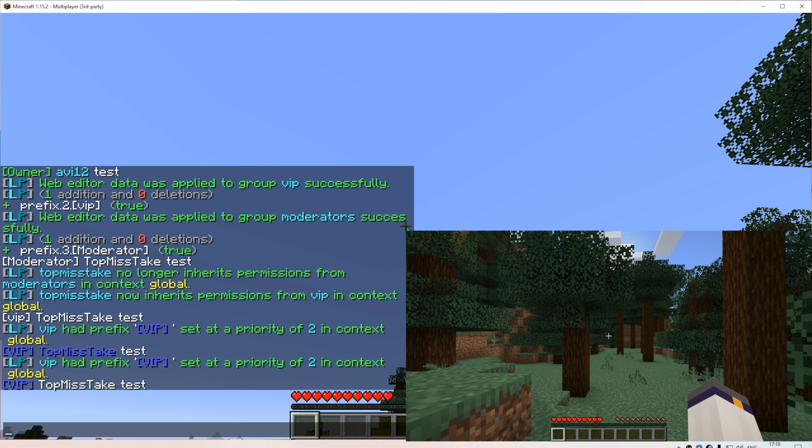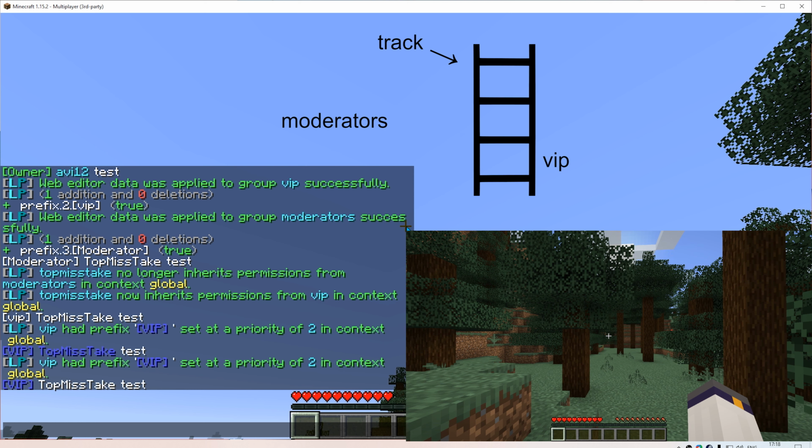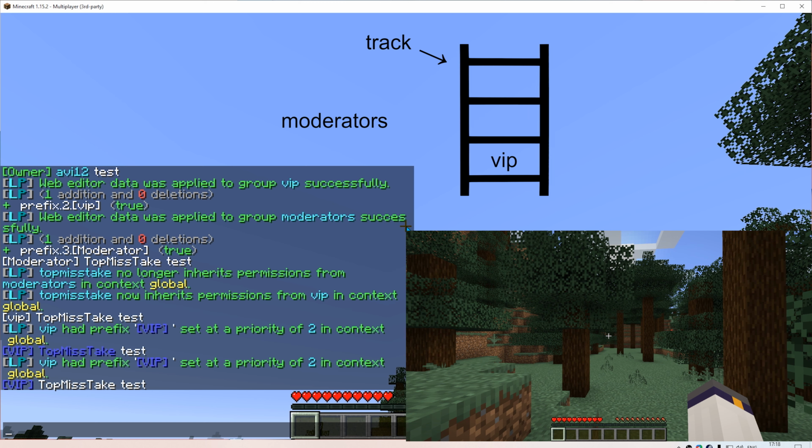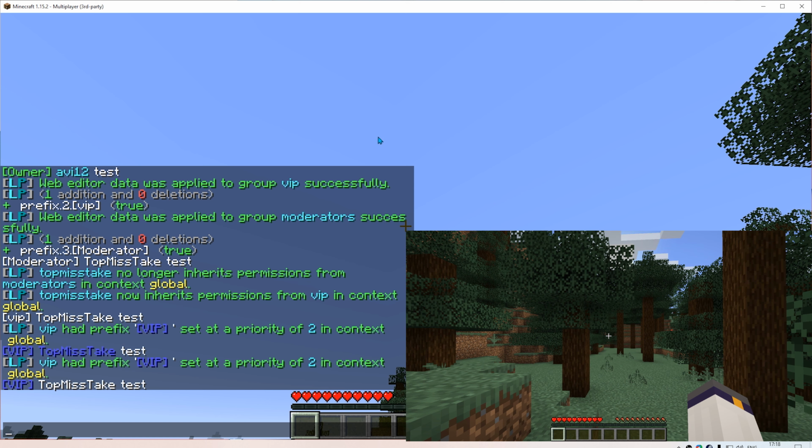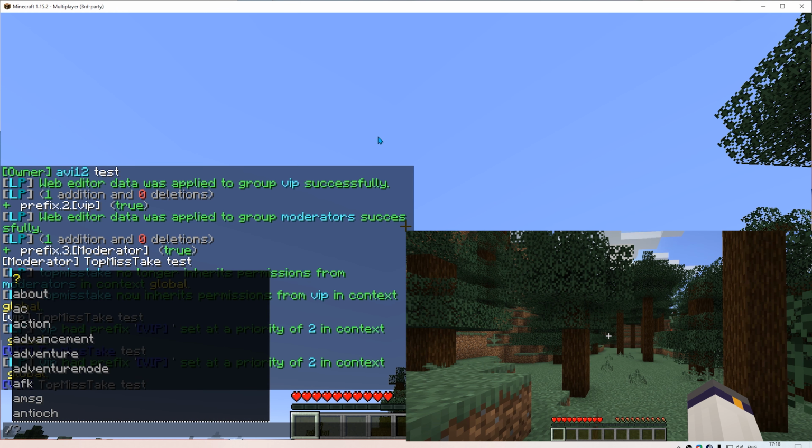Now let's talk about tracks. Basically, they enable you to have ranking systems. Think of a track as a ladder. You create a track, then you add to it all the groups that you want to be linked in a chronological order. So, let's create a new instance of the LuckPerms web editor.